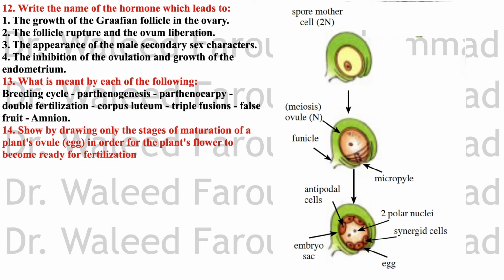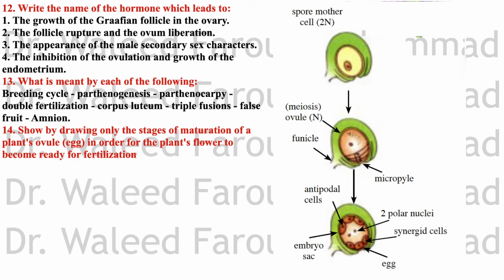During pregnancy, if the ovum is fertilized, the corpus luteum remains to secrete progesterone hormone till the 4th month, and then the placenta takes over, and the corpus luteum degenerates to the corpus albicans, as we said before.